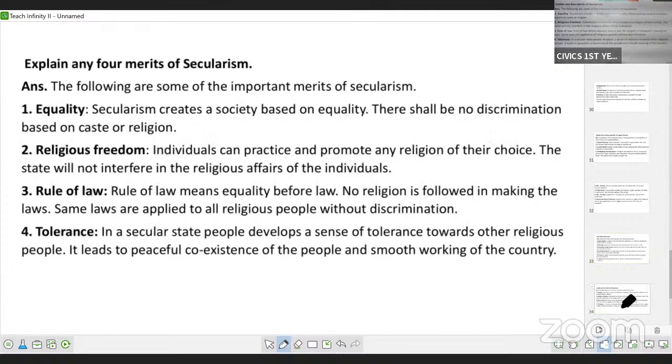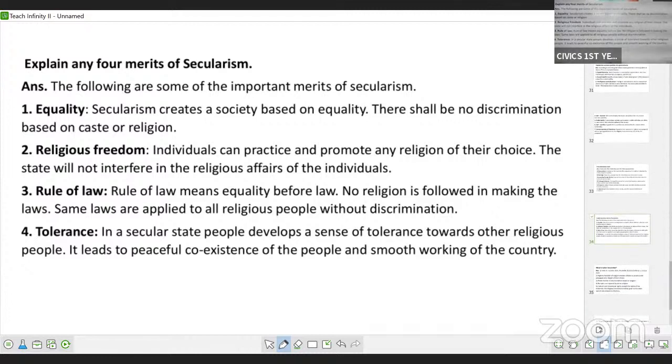Next, out of these 3 questions, one is compulsory. In your 9th chapter, that is secularism, you will get 1 question for sure. You have 3 questions in secularism. If you are learning these 3 questions, you will get 1 question for sure. So 2 differences, then 1 from citizenship, 1 from secularism. You will be able to answer 4 SAQs, 4 fives, 20 marks you can attempt here.